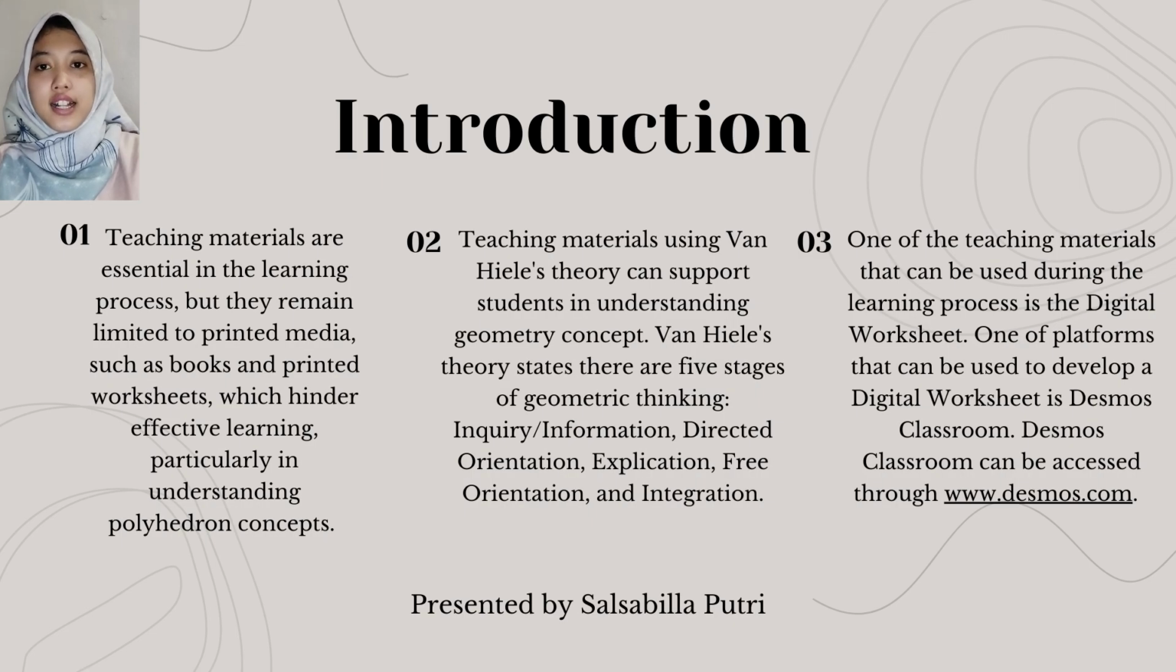Introduction. Teaching materials are essential in the learning process, but they remain limited to printed media, such as books and printed worksheet, which hinder effective learning, particularly in understanding polyhedron concept. Teaching materials using Van Hiele theory can support students in understanding geometric concept. Van Hiele's theory states there are 5 stages of geometric thinking. First stage is inquiry or information. Second stage is direct orientation. Third stage is explication. Fourth stage is free orientation. And the last stage is integration.